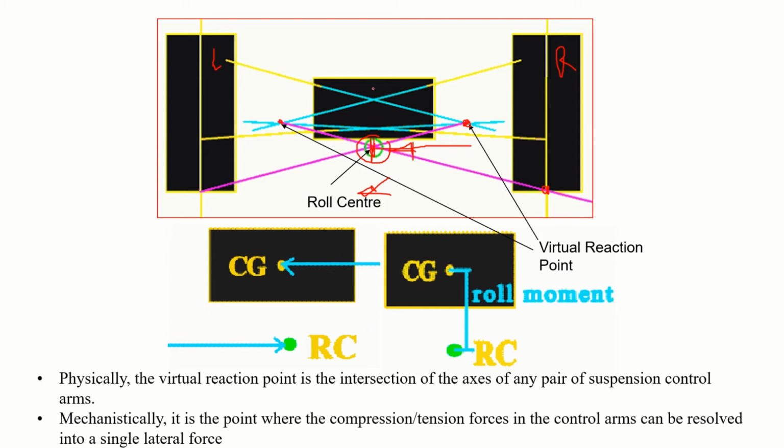So suppose the center of gravity of the vehicle is somewhere here. If a lateral force is applied, the centrifugal force will be there, and about this roll center, what it does is you will get a roll moment. So this roll moment depends upon the force as well as this height. So how much roll moment to have all depends upon the suspension design.